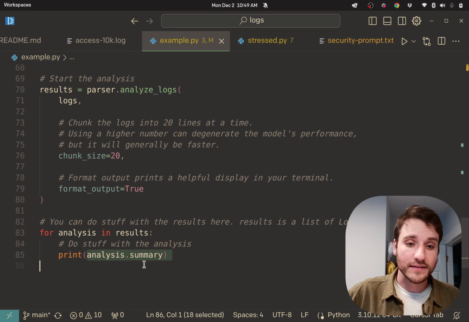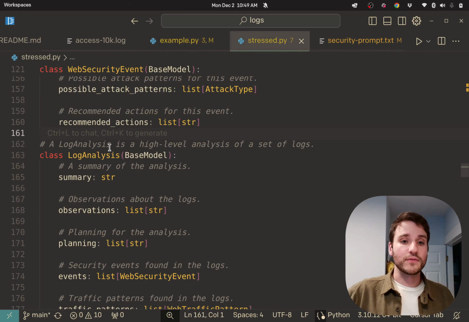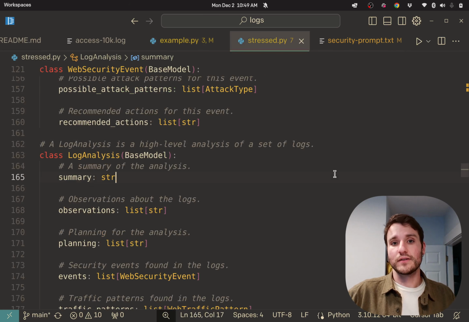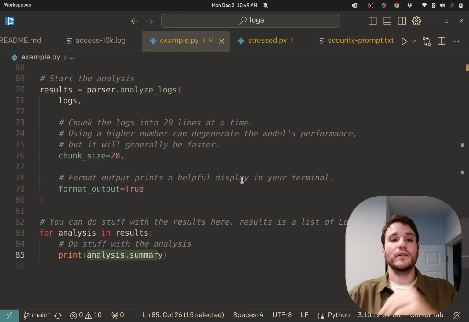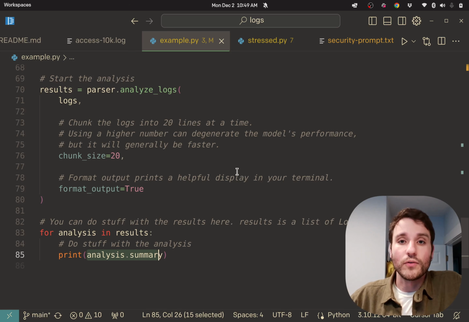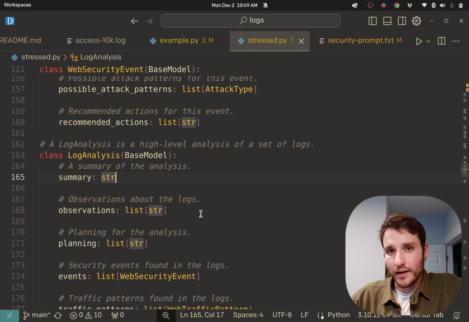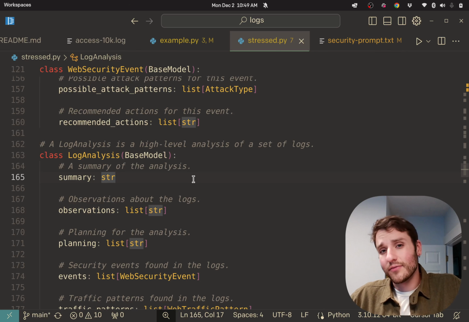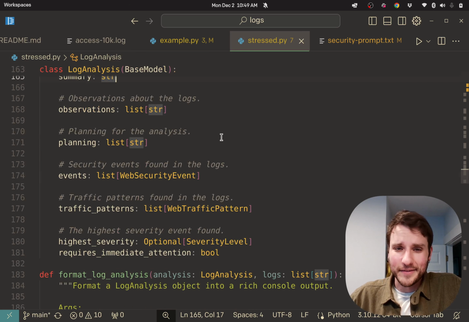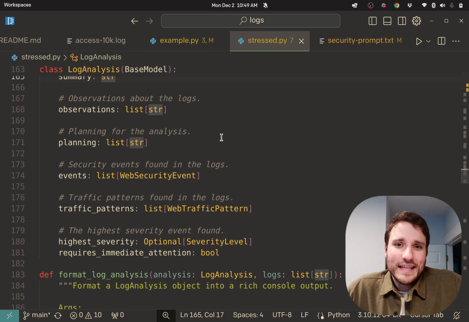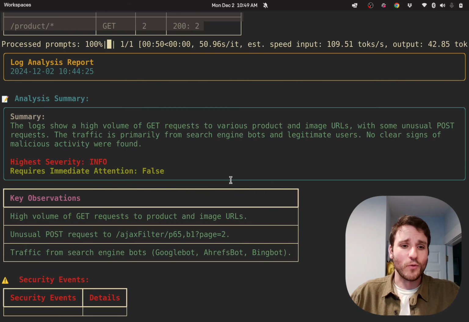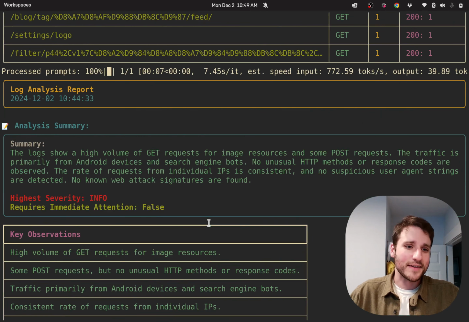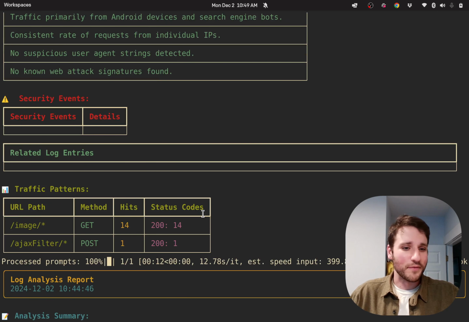Note that we're doing analysis.summary, which is exactly the field LogAnalysis.summary. So every single thing here is backed by JSON. It's just text underneath, but you can do all this kind of interesting programming that you would normally want to do with any kind of object that comes out of a language model. So this is a really fun, interesting example that I got to do with structured generation, where I got to see how I would make an agent that's kind of useful? And it's been really fun to watch it monitor things and see what it observes.